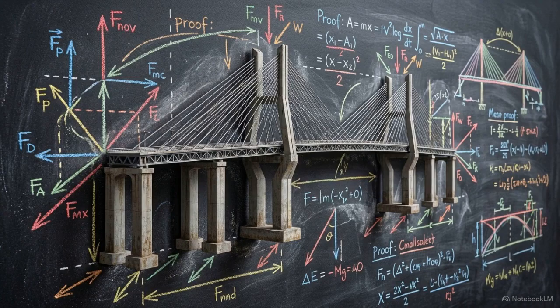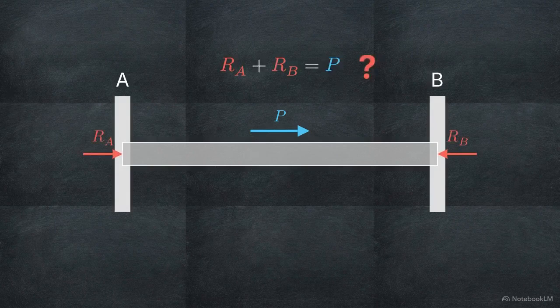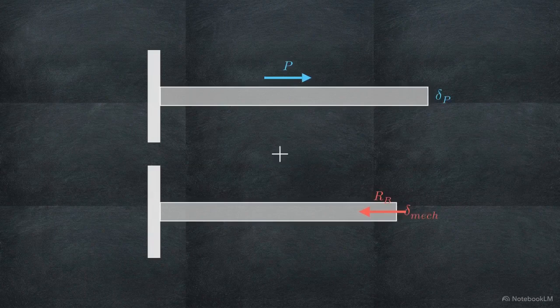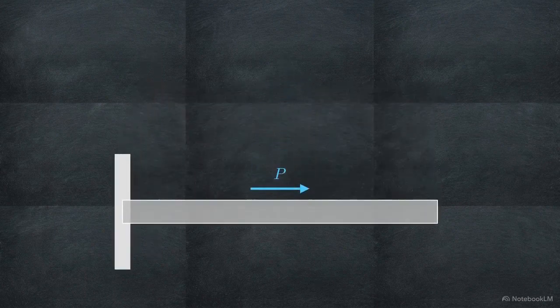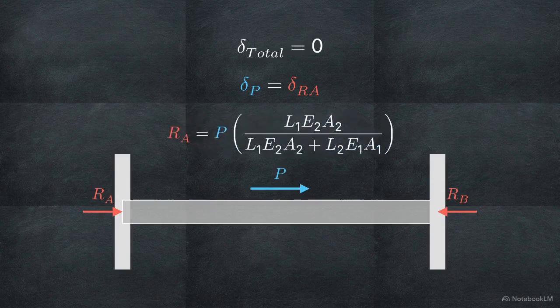Standard statics equations have operational limits. When a structure has more constraints than necessary for equilibrium, it becomes statically indeterminate. Consider a metal rod fixed between two unmoving walls, with an external force pushing horizontally from its center. Because both walls react, our equilibrium equation is reaction A plus reaction B equals P. Two unknowns creates a mathematical dead end. To solve the system, we must apply the principle of superposition and introduce a compatibility condition based on the physical deformations. Substituting deformation formulas into this compatibility condition allows us to solve for the reaction force at the first wall, providing the missing data point to resolve the entire system.